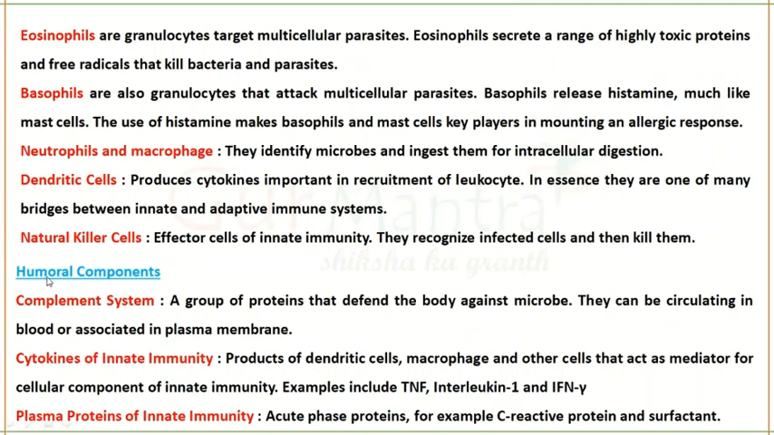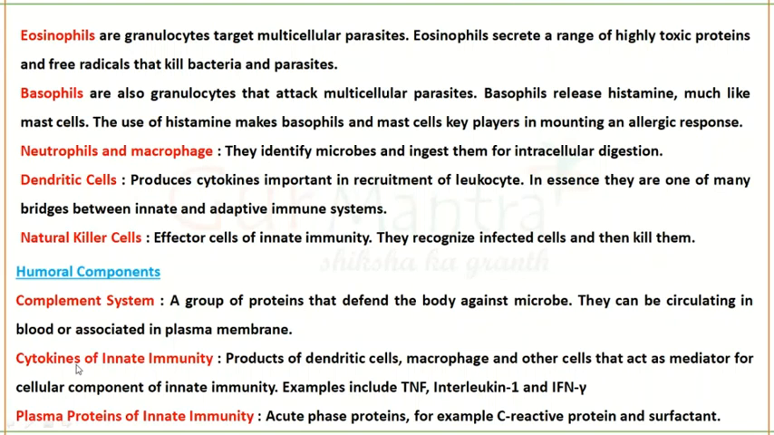So next is your humoral components. What are the humoral components present in innate immunity? You have the complement system. What is a complement system? It contains a group of proteins that will protect our body from microorganisms. These proteins will be circulating in our blood and plasma.